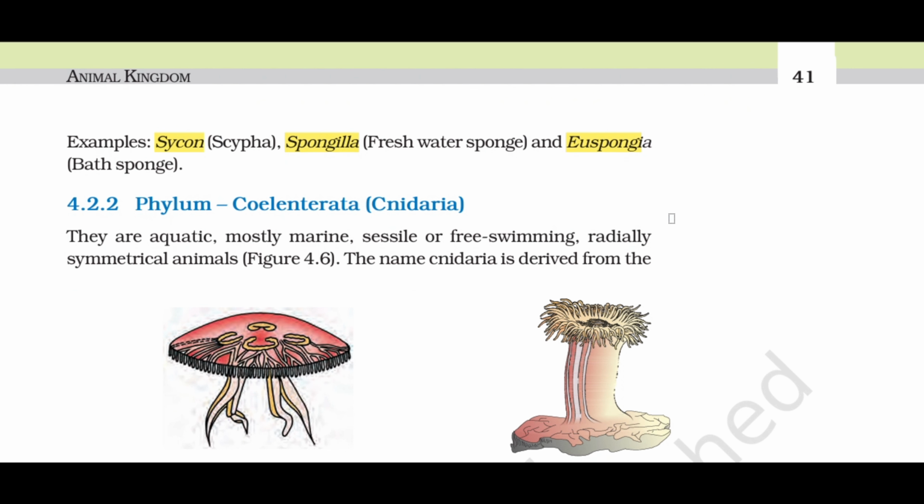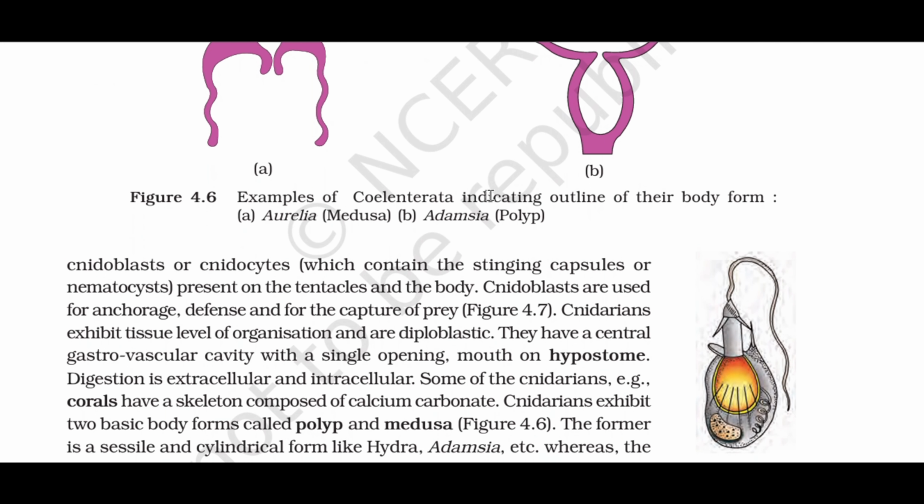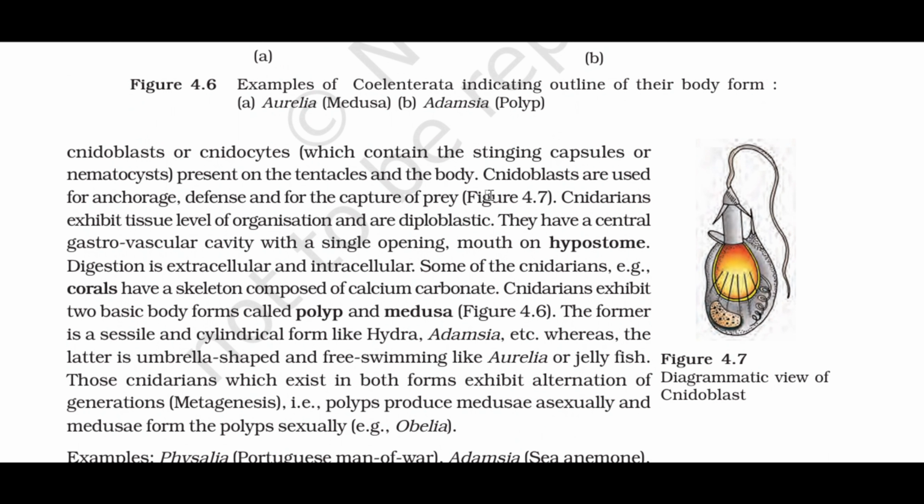4.2.2 Phylum Coelenterata, Cnidaria. They are aquatic, mostly marine, sessile or free-swimming, radially symmetrical animals, Figure 4.6. The name Cnidaria is derived from the cnidoblasts or cnidocytes, which contain the stinging capsules or nematocysts present on the tentacles and the body. Cnidoblasts are used for anchorage, defense, and for the capture of prey, Figure 4.7.